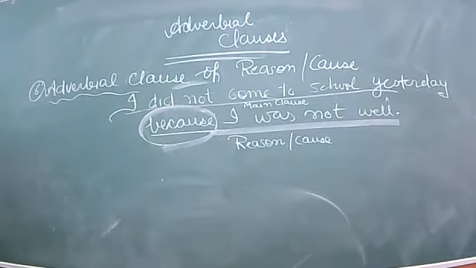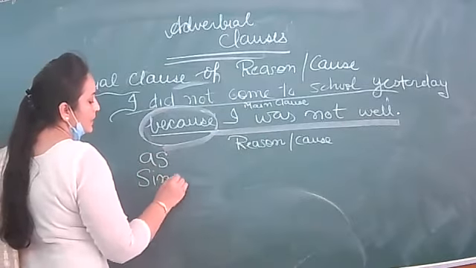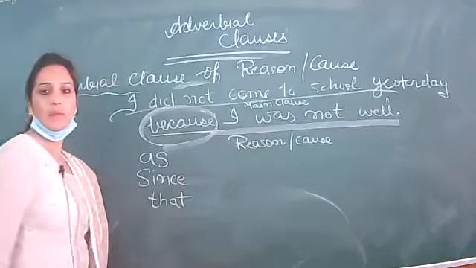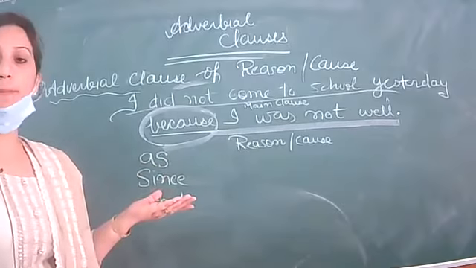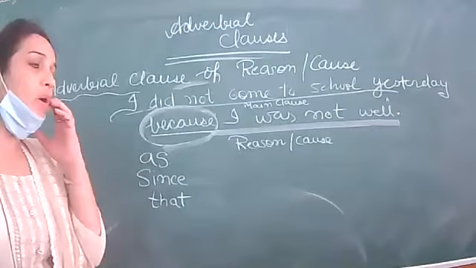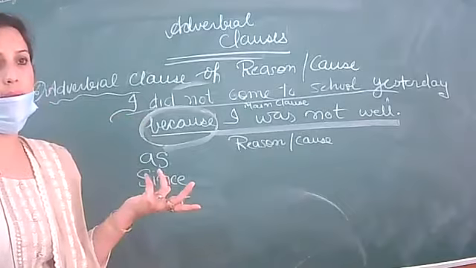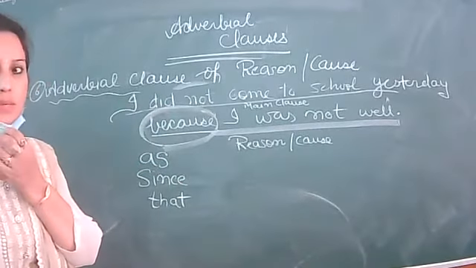Okay. So because, as, since, that. It can be because, it can be as, it can be since, or it can be that. Clear? I cannot go out for the party as it is raining. What is the reason? Why can't you go out? As it is raining. So as is telling about the reason, cause. Clear?